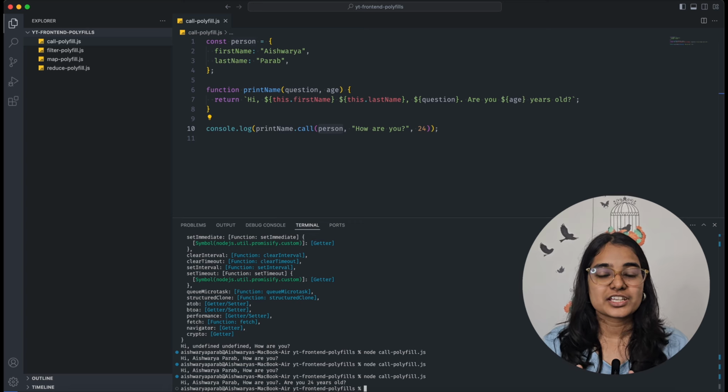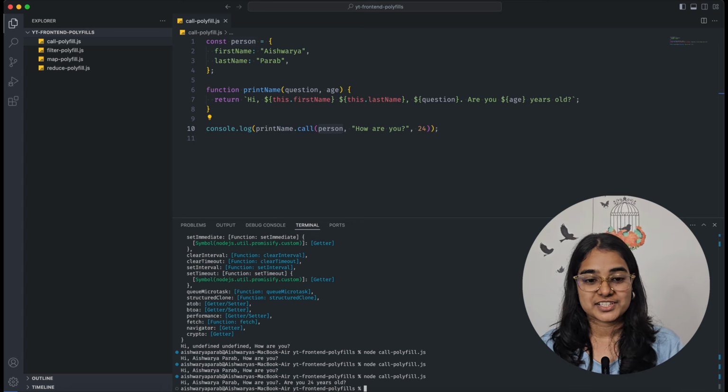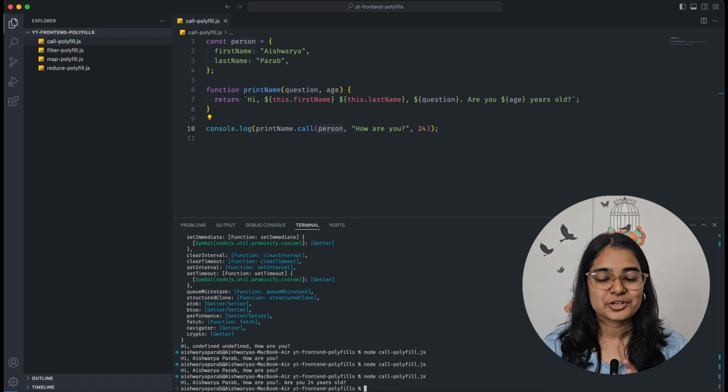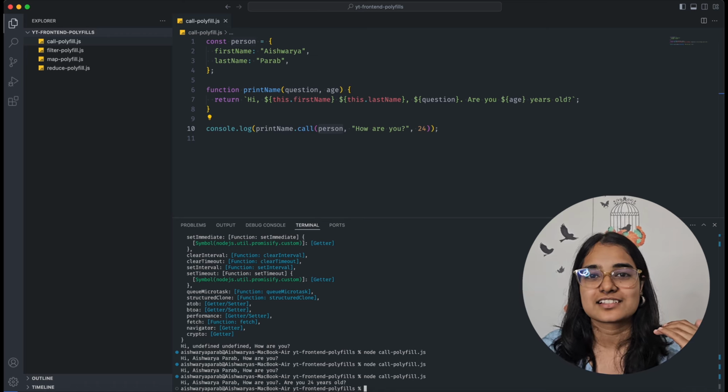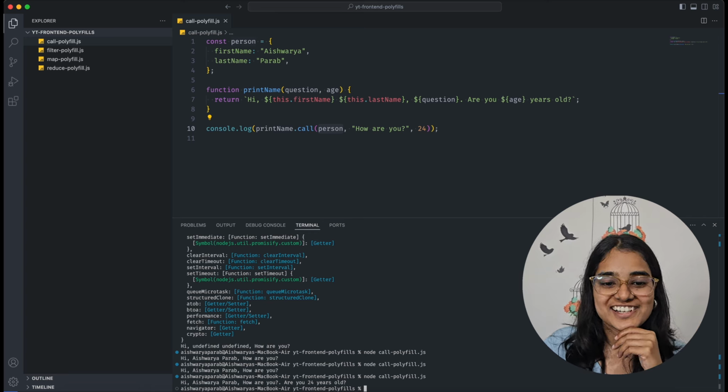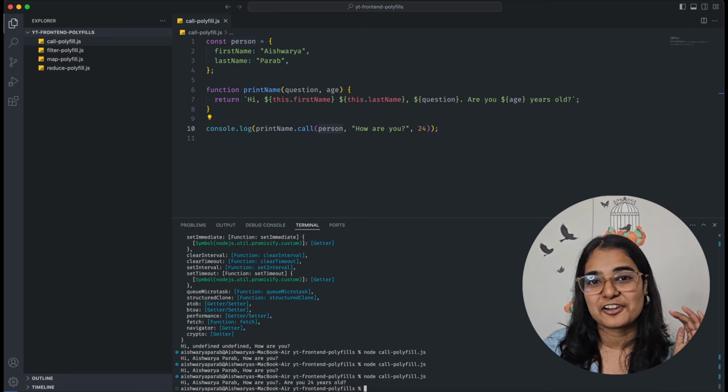So this is the working of the call function in JavaScript, and now it will be very interesting to code the polyfill of call function. This is going to be something interesting. It's not as simple as map, reduce, and filter. So if you're interested, let's get started with the polyfill of call.